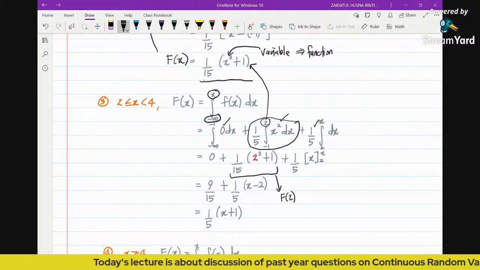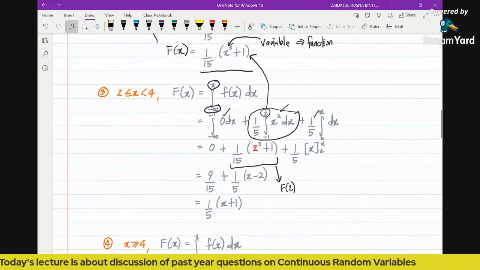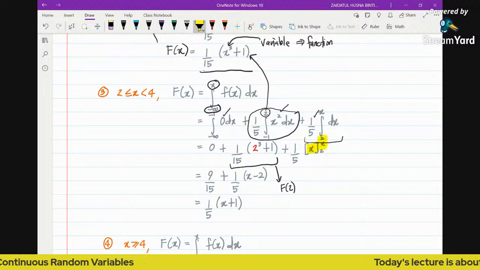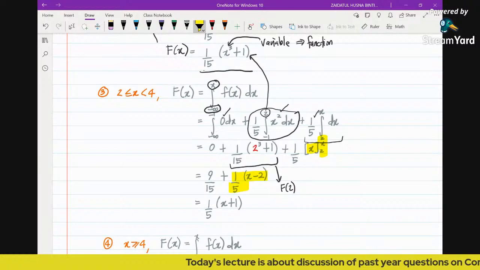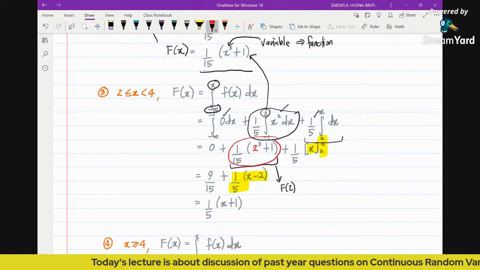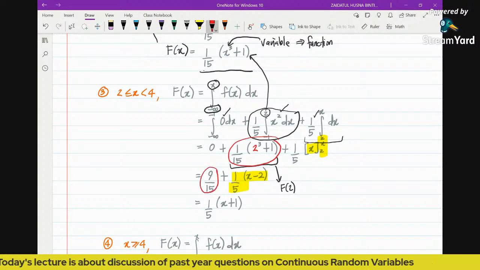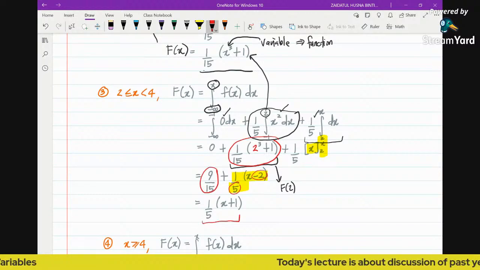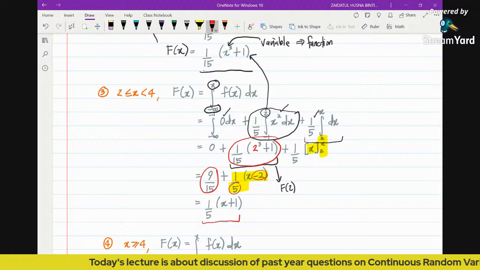Okay, so then next you do this one. Integrating the constant function will give you x. And then substituting the upper limit x and lower limit 2, this is what you will get. And then based on this, you substitute the value of 2 here, you will get 9 over 15. And then you simplify. So 9 over 15 minus 2 over 5 here will give you this function in simplified version. So you will have 1 over 5 times x plus 1. So this is for the third region.